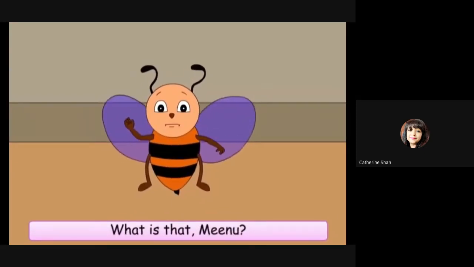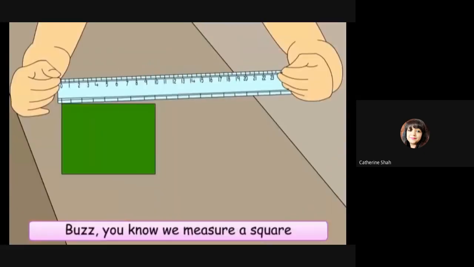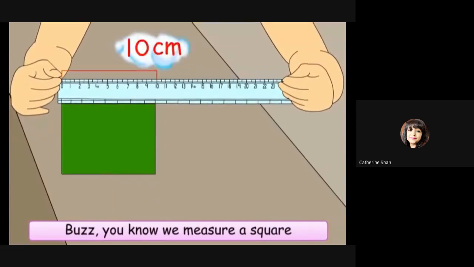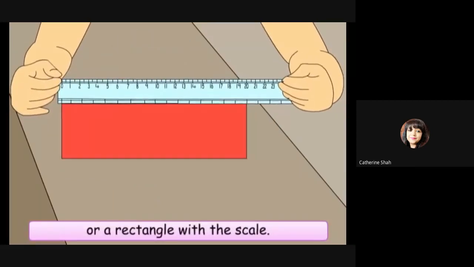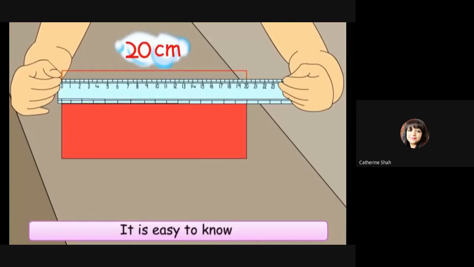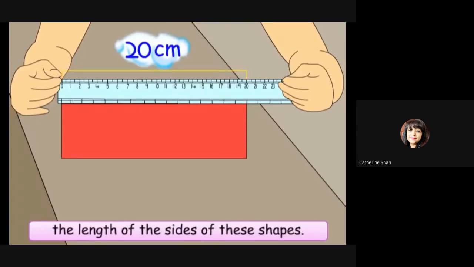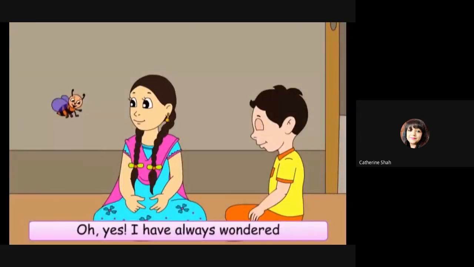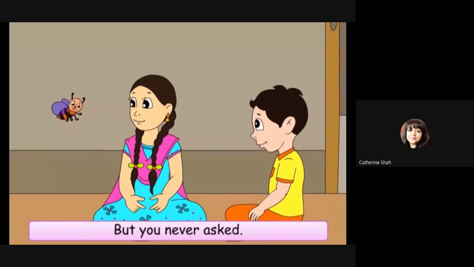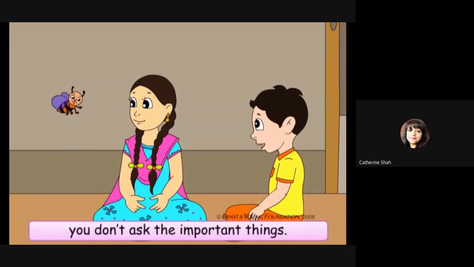But you know we measure a square or a rectangle with the scale. It is easy to know the length of the sides of these shapes. Oh, yes. I have always wondered how to measure a circle. But you never asked. You talk so much, but sometimes you don't ask the important things.